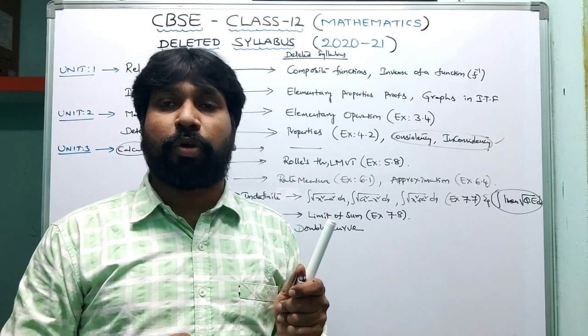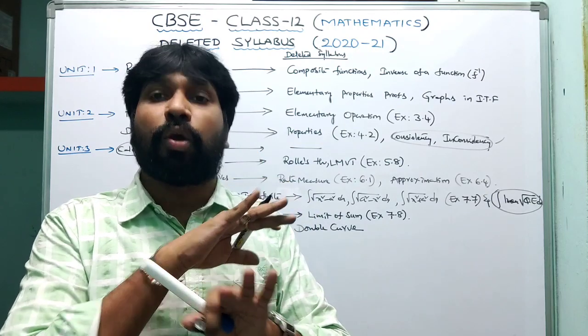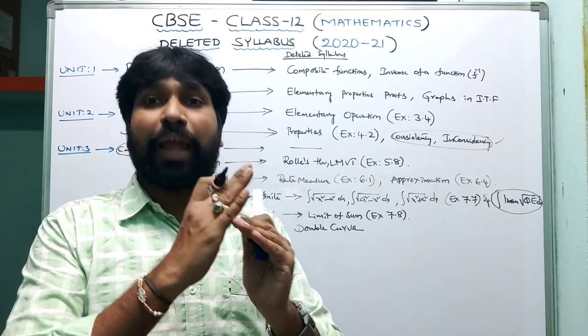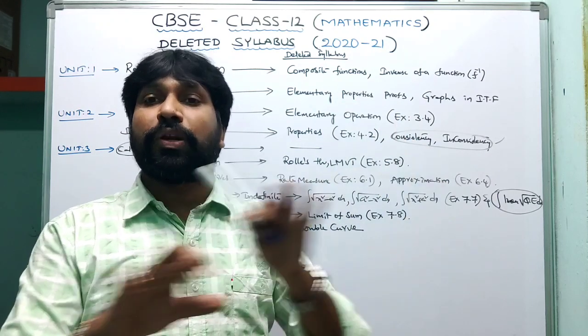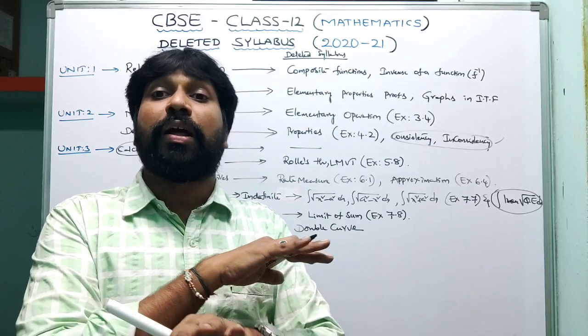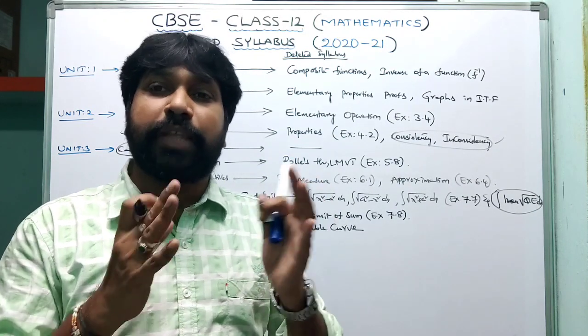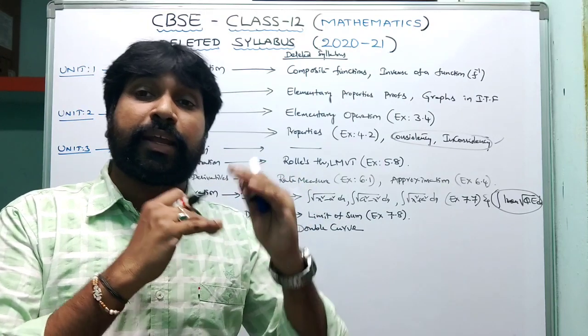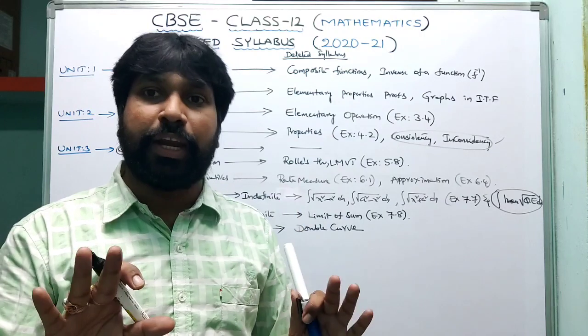Also, an important point: curve with line questions are not deleted. Curve with line related questions means one curve given and one line equation given: one circle and one line equation, or one parabola and one line equation. That kind of model question is not deleted. Double curve means circle and circle, parabola and parabola, circle and parabola. Only that kind of model is deleted.